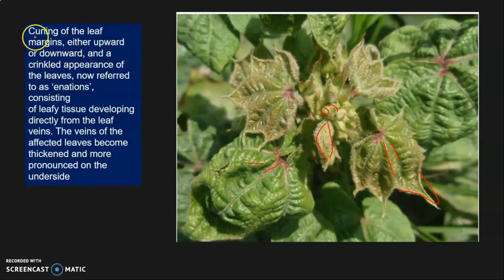So, curling up of the leaves, curling of the leaf margin upward or downward, crinkled appearance, and initiations. Leafy tissue develops by the initiations, meaning small leaves develop, I will show in the next slides, and the veins become thickened. So these are all symptoms of the cotton leaf curl disease.